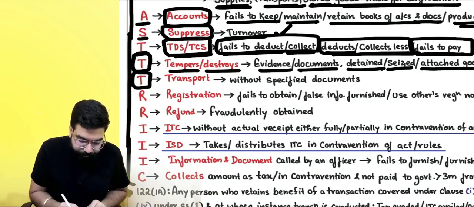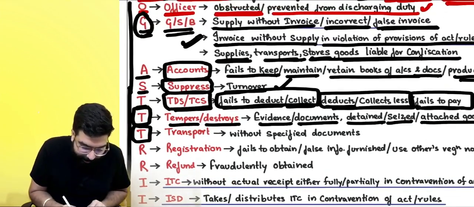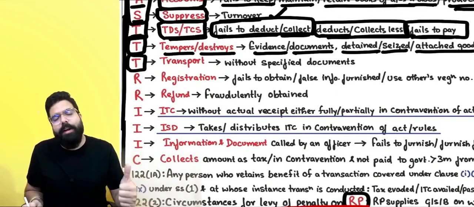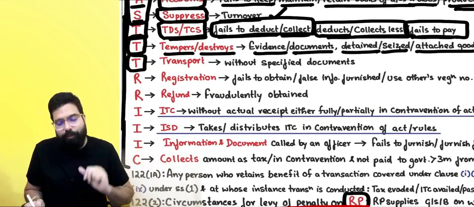T for TDS, TCS, T for tampers or destroys, T for transports.